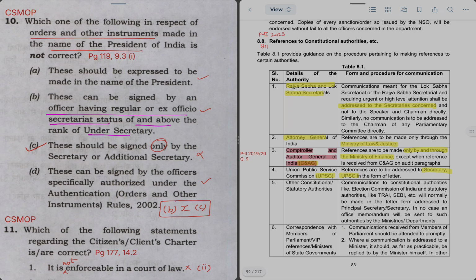Now in statement C, it is saying should be signed only by additional secretary or secretary. So either B can be right or C can be right. So it is very much possible that one of them is correct. So if you don't know the answer, you can easily ignore option A and option D, क्योंकि दोनों में से एक में कुछ ना कुछ सही है, ऐसा आप मान सकते हैं इन क्वेश्चन्स के अंदर.